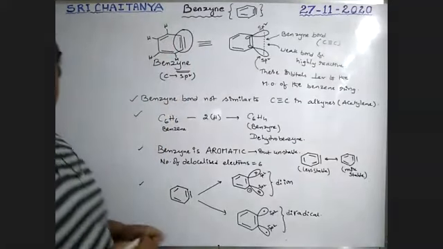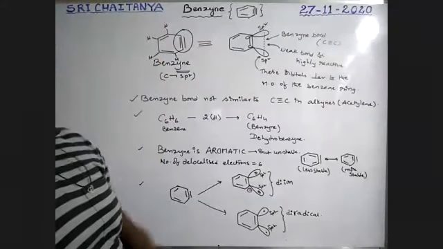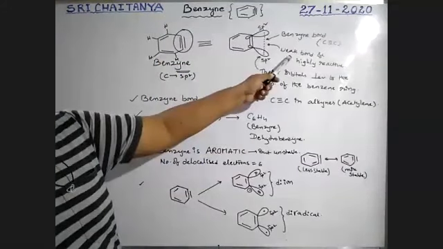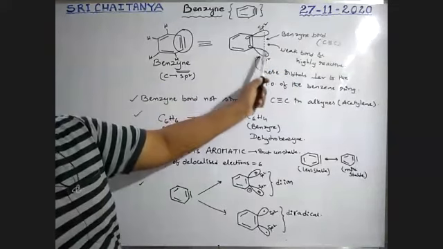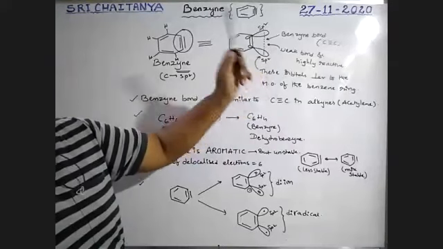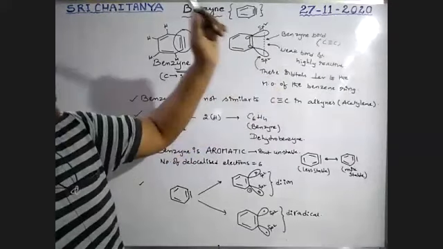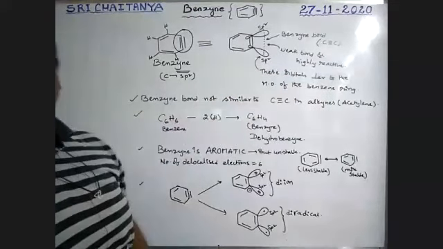Please be conscious: this C triple bond C, called the benzyne bond, is a very, very weak bond and highly reactive, because this formation is not in common conditions. It occurs in very rare cases. So it is highly unstable and a very weak bond.